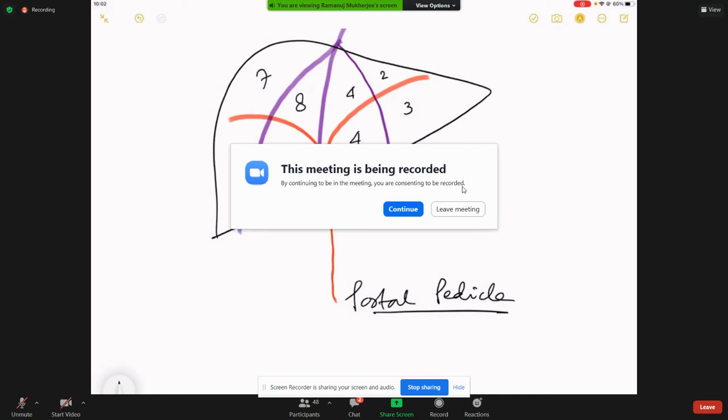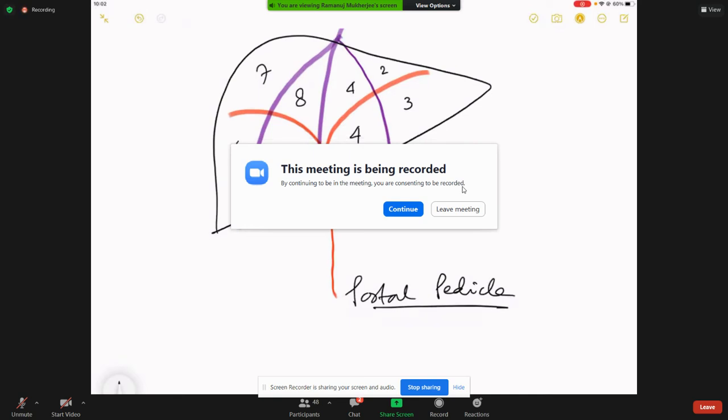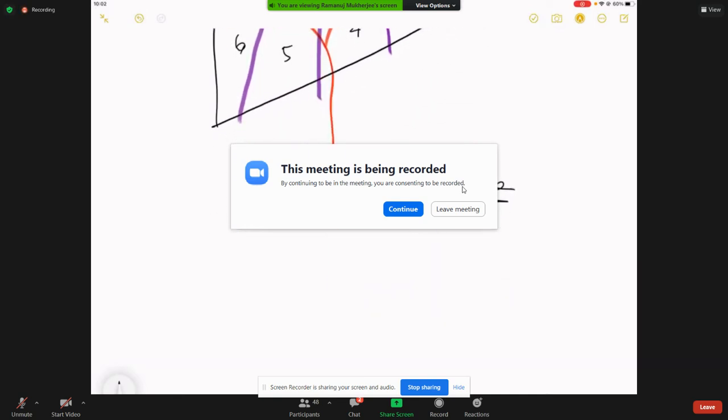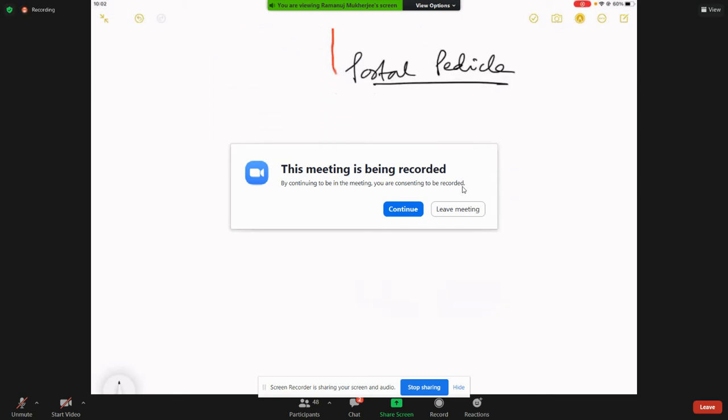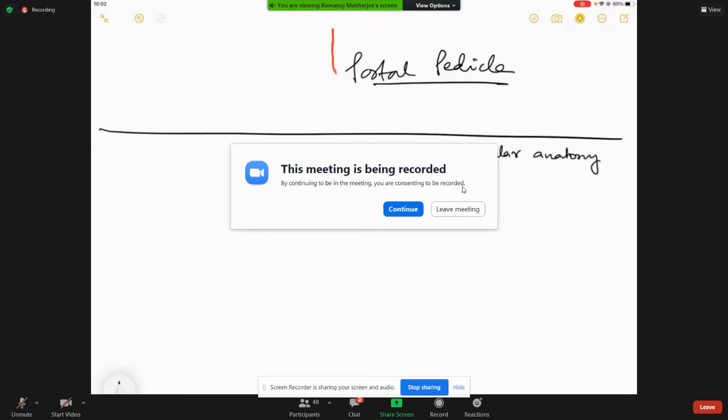Now, out of this right and the left, the things are not so easy. So it is good enough to know a couple of things about the biliary anatomy, about the vascular anatomy, because when you talk about liver resection, in the last class on liver resection, we told about the steps of liver resection. The basic steps of liver resection are only to know about the anatomy.